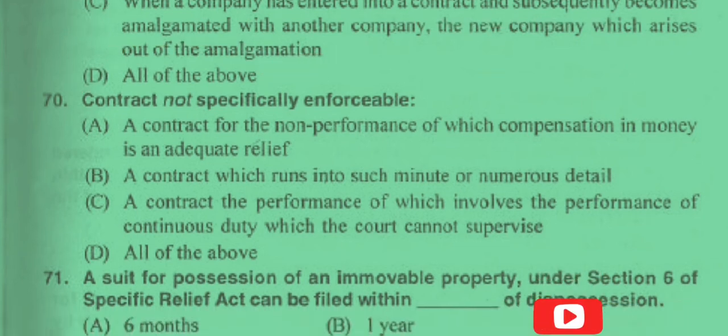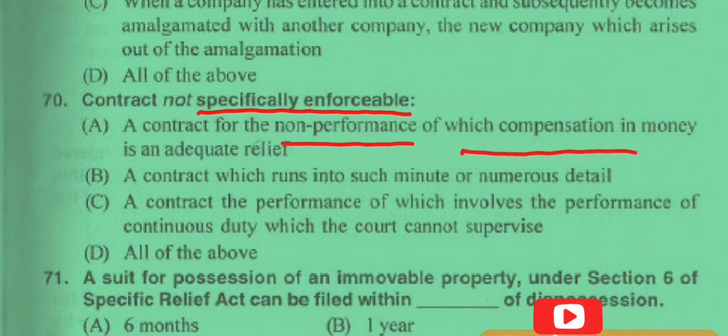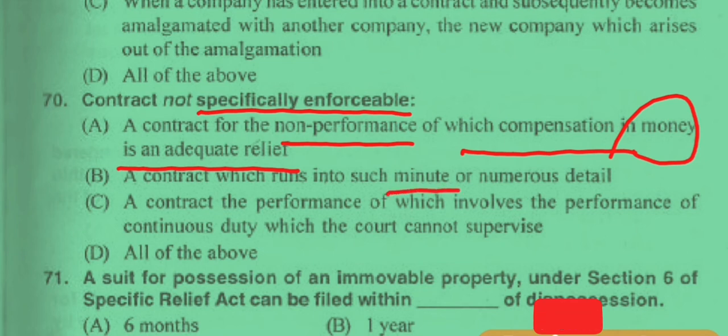Now question number 70. The contract not specifically enforceable. So option A here, a contract for non-performance of which compensation in money is an adequate relief. Option B here, the contract which runs into such minute and numerous detail. This is very important here.